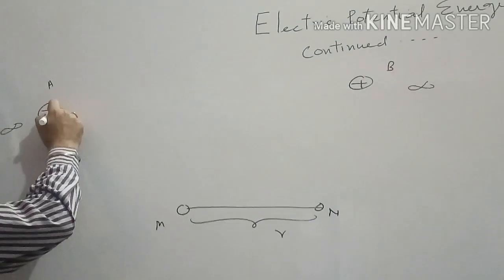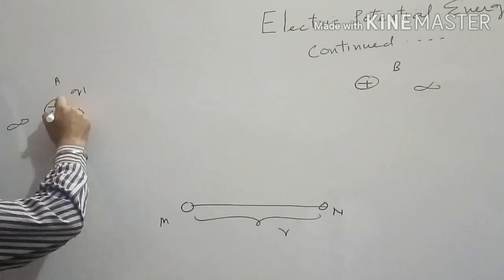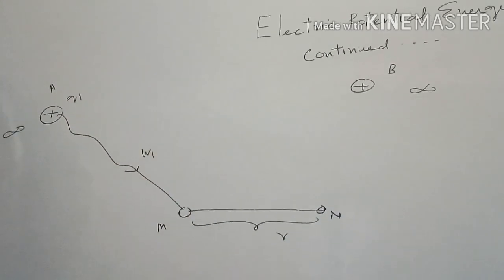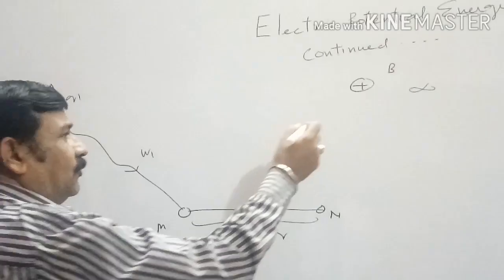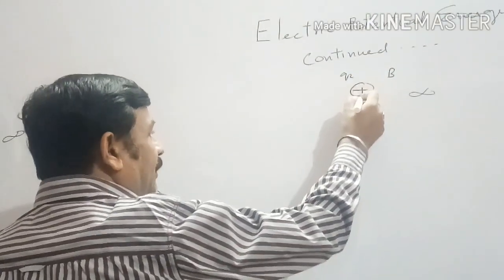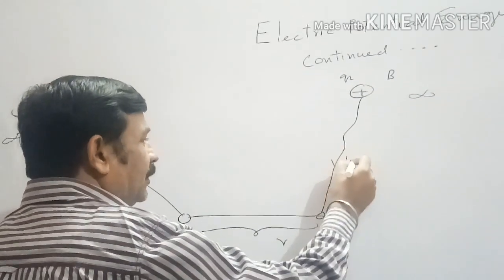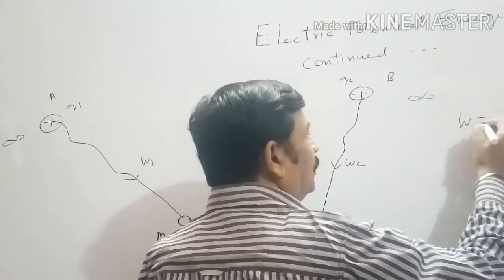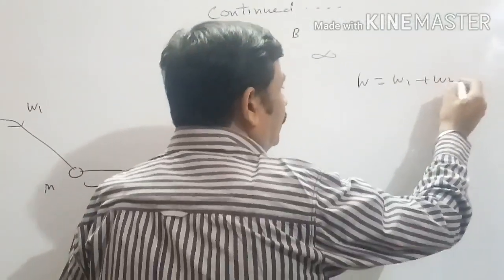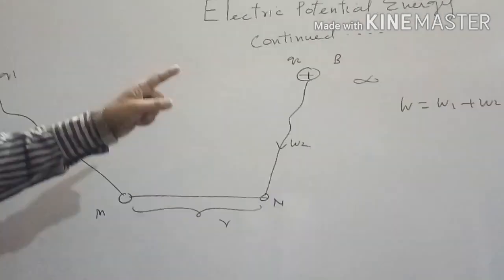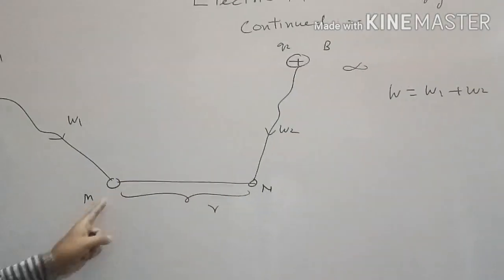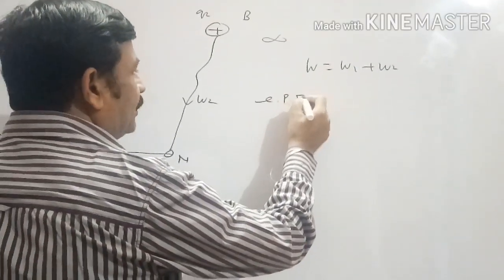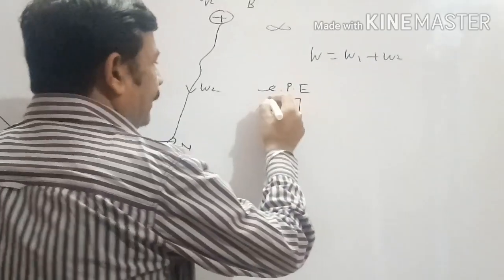For it, first we shift charged body of charge Q1 from infinity to point M. Let the work done be W1. Then we shift charged body of charge Q2 kept at infinity to point N. Let this work done be W2. When we add both the work done, we get the total work done to shift the charges from infinity to close to each other to form a system, and this total work done is called electric potential energy, represented by capital U.